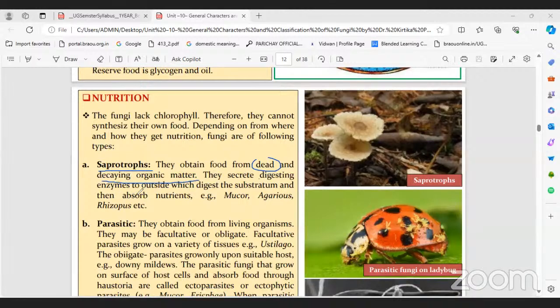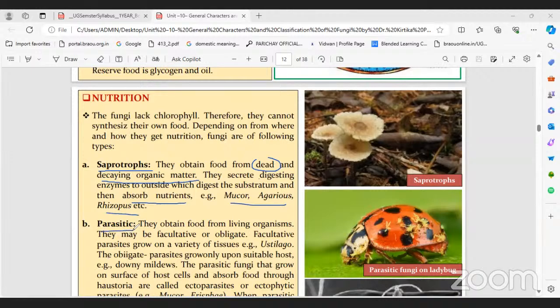They secrete digestive enzymes outside, which digest the substratum, and then they absorb the nutrients. Because if the organic matter is solid, the fungal member can't absorb it. That's why, when they infect, first of all they release some enzymes. These enzymes make the solid into liquid. Now these liquid nutrients are absorbed by the fungal members, right? Examples: Mucor, Agaricus, Rhizopus. And the second one is parasitic.